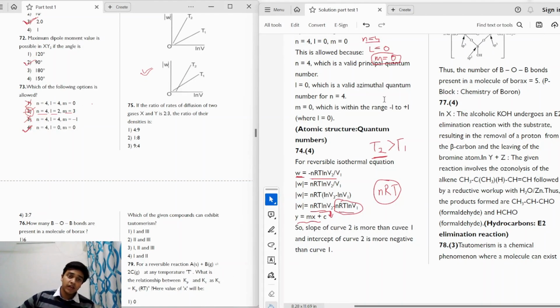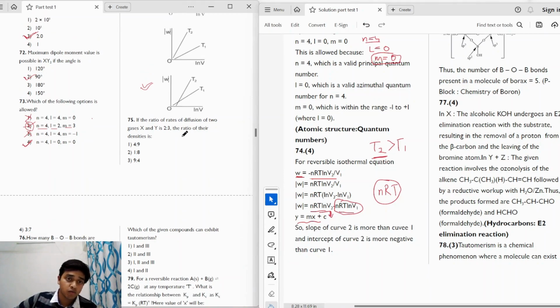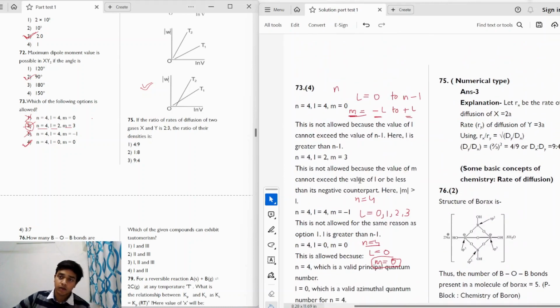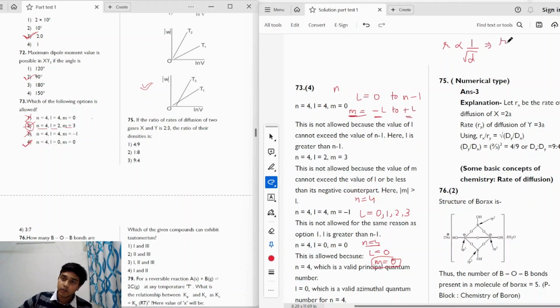Moving on to the next question, we have: if the ratio of rates of diffusion of two gases X and Y is 2 is to 3, the ratio of their densities is. So to start with, we can say that the rate of diffusion is inversely proportional to the density. For any gas, the rate of diffusion is inversely proportional to its density. So we have been given the ratio between the rates of diffusion of X and Y. So if I assume the rate of diffusion of X as Rx and that for Y as Ry, we can write it as 2 by 3.